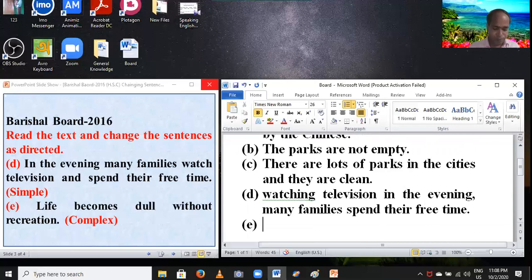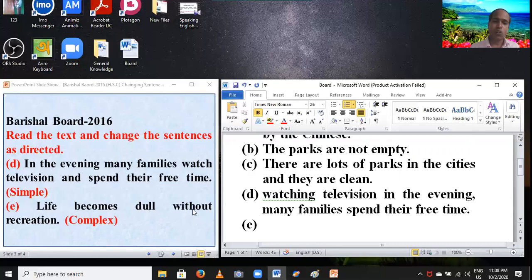Question E. Life becomes dull without recreation. Question: is this sentence simple or compound? Students, notice carefully, one subject, one finite verb in this sentence. So this sentence is a simple sentence.